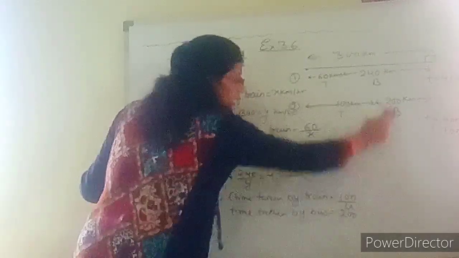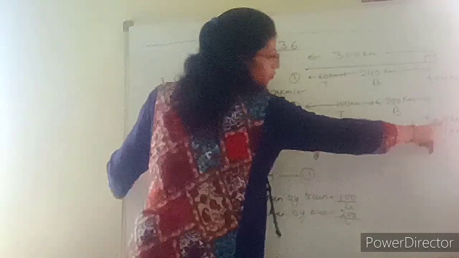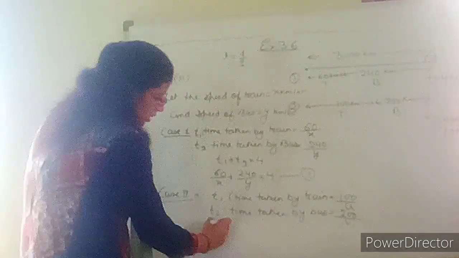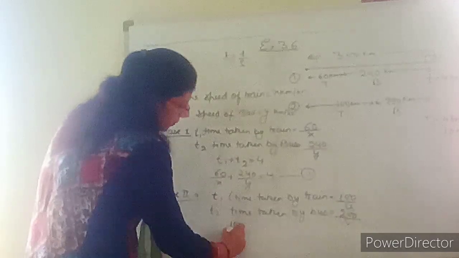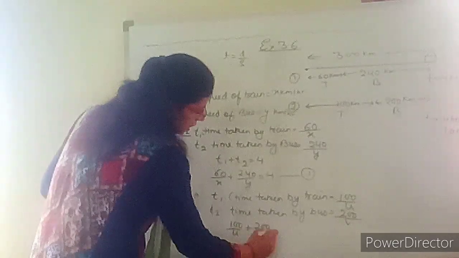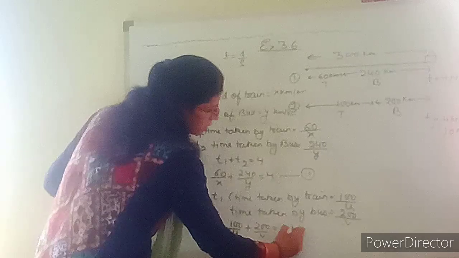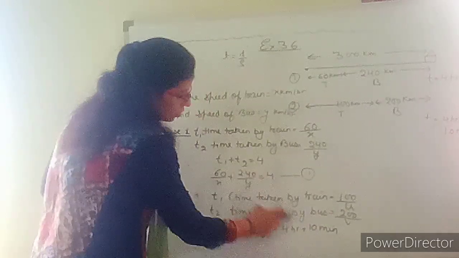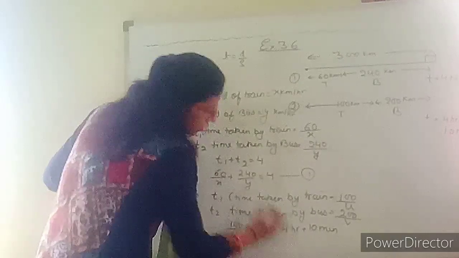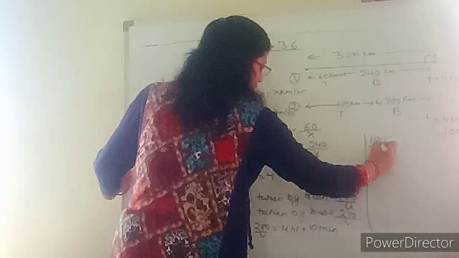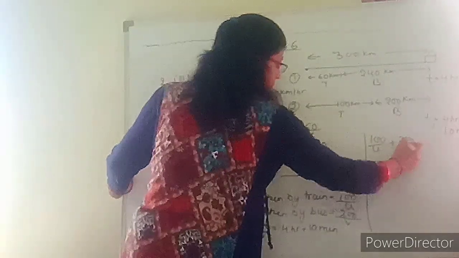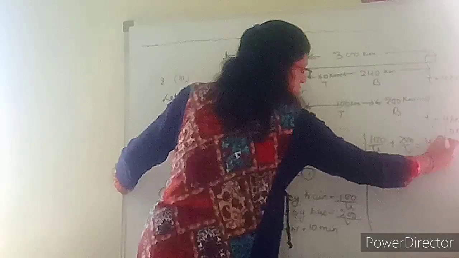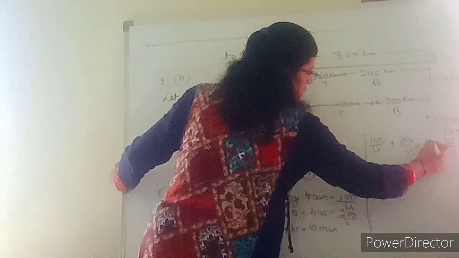Distance in second case upon speed of bus v. दोनों को ऐड करेंगे, we should get 4 hours 10 minutes. Okay, so therefore 100 upon u plus 200 upon v, we should get 4 hours plus 10 minutes. अब what we should do, ये hours में है तो इसको भी पूरा hours में change कर लो. So what we'll get, see, I am getting 100 upon u plus 200 upon v equals to 4 plus, इसको minutes को hours में change करने के लिए 60 से divide.